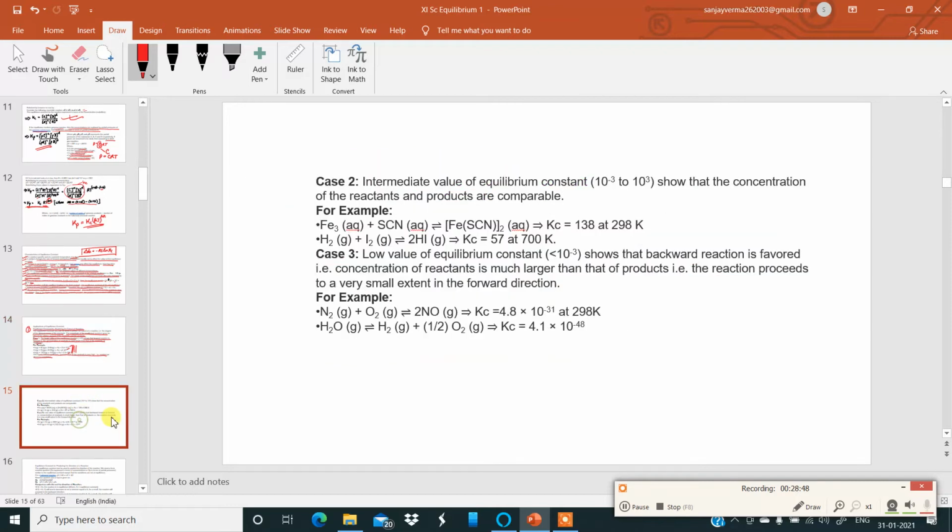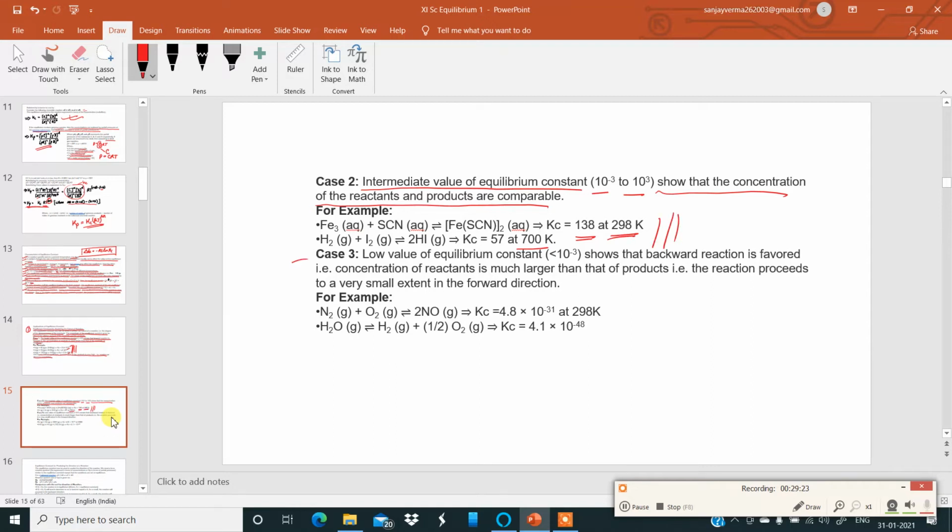Okay. Now, case 2. Intermediate value of equilibrium constant, 10 to the power of minus 3 to 10 to the power of 3. That time it was greater than 10 to the power of 3. Now it is coming between 10 to the power of minus 3 and 10 to the power of 3. This shows that the concentration of the reactants and products are comparable. For example, ferric ion in thiocyanate solution forming the complex in aqueous solution, Kc is 138 only. Hydrogen and iodine, it is 57 at 700 Kelvin. Temperature is just different. Okay, so here you can compare them.